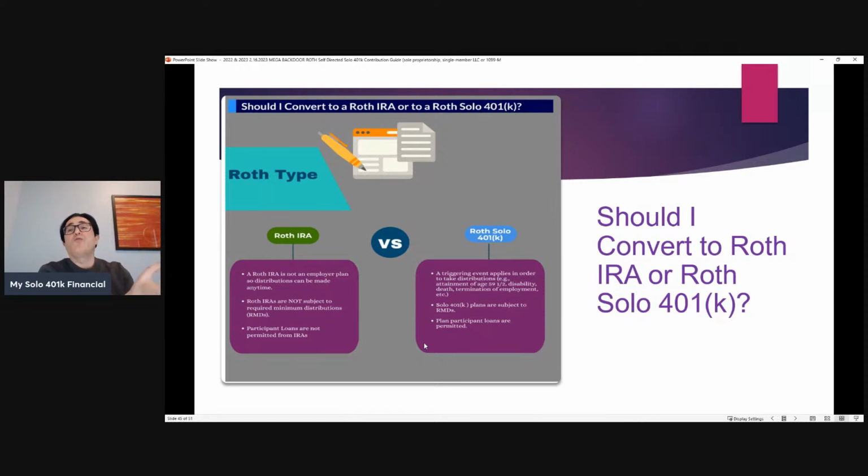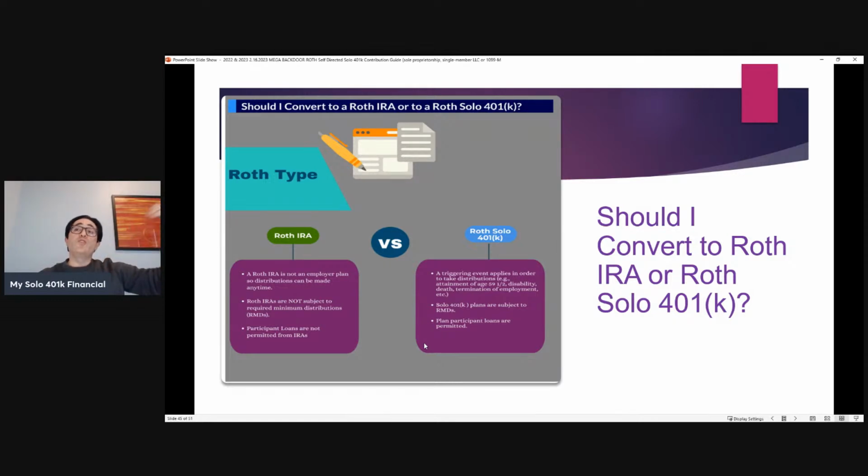So our Roth Solo 401k plan, for example, allows for a 401k participant loan. We handle the preparation of the loan documents as part of our service for no additional charge. Whereas if the funds went out to a Roth IRA, you can never take a loan from an IRA, including a Roth IRA.